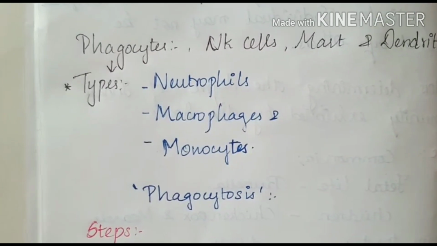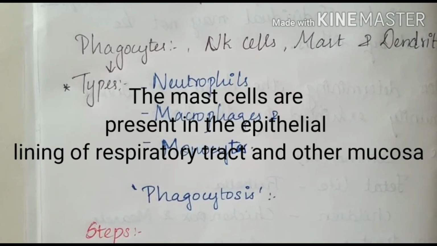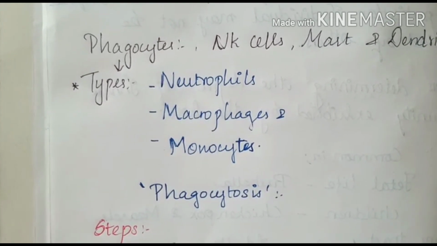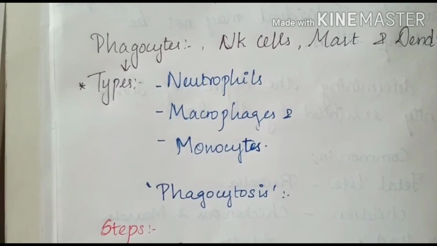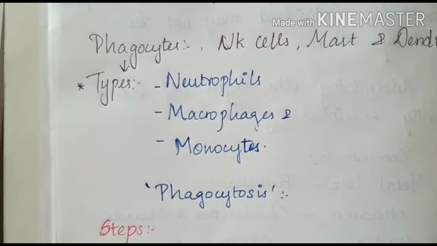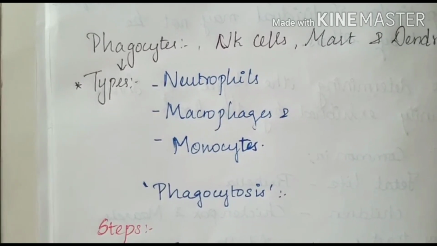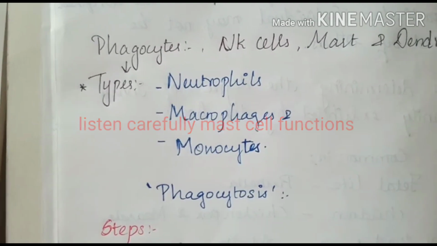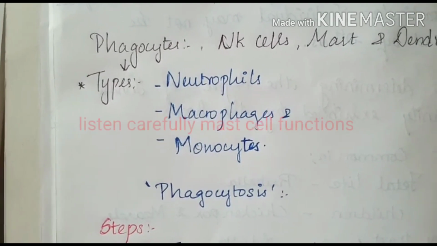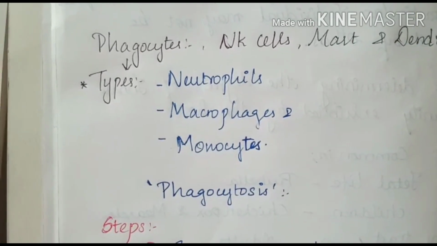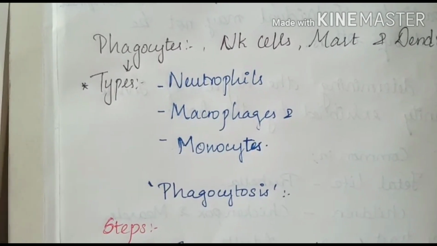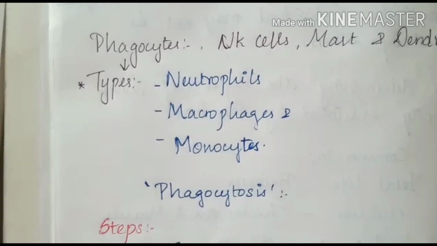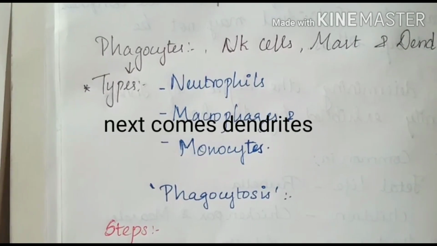The mast cells are present in the epithelial lining of respiratory and other mucosa. They are activated by microbial products binding to toll-like receptors or by IgE antibody dependent mechanism, following which they release abundant cytoplasmic granules rich in histamine, prostaglandins, and cytokines that initiate inflammation, and proteolytic enzymes that result in the killing of bacteria.